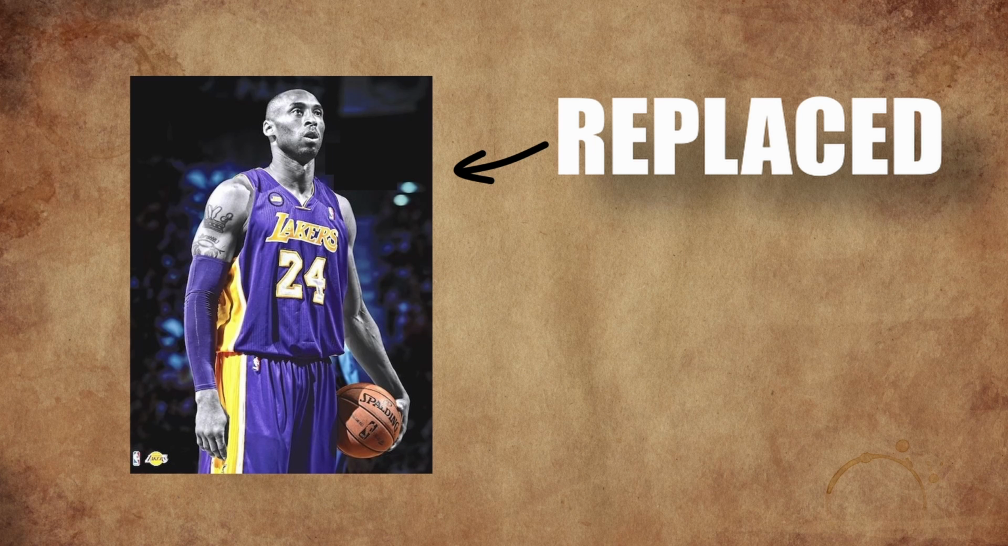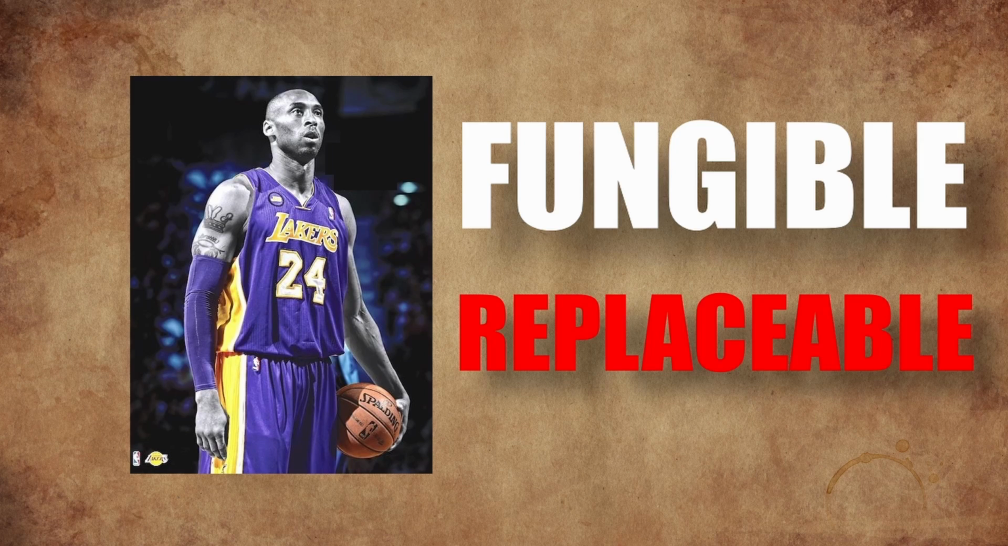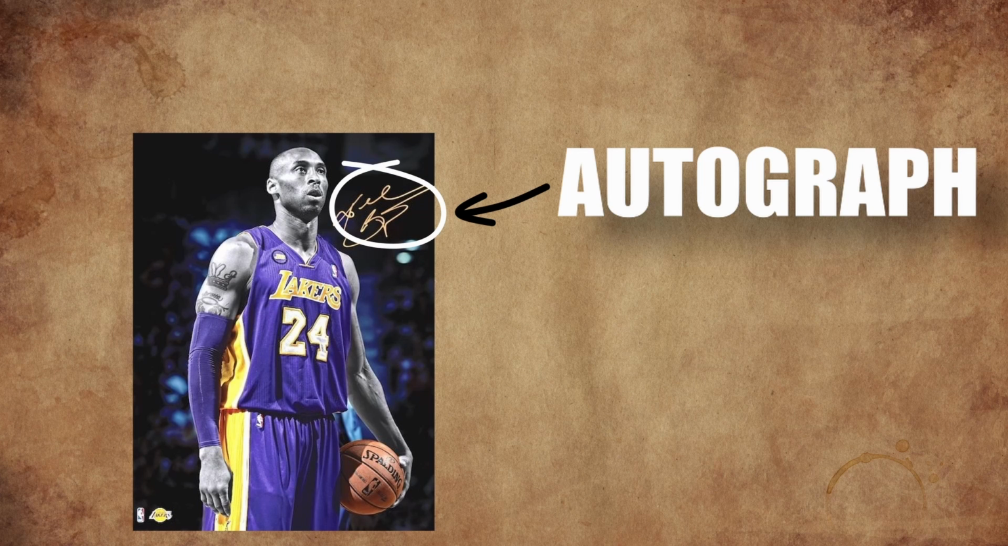As you can see, the poster can be replaced because it has no special value. It's a printout which is taken from the internet. So this is replaceable. So fungible means replaceable. Non-fungible means non-replaceable. Let's say there's another poster. This is not an ordinary poster, but this is a special poster. Let's say you personally got it autographed by Kobe Bryant. You went to watch one of the NBA games and got it signed by him personally.